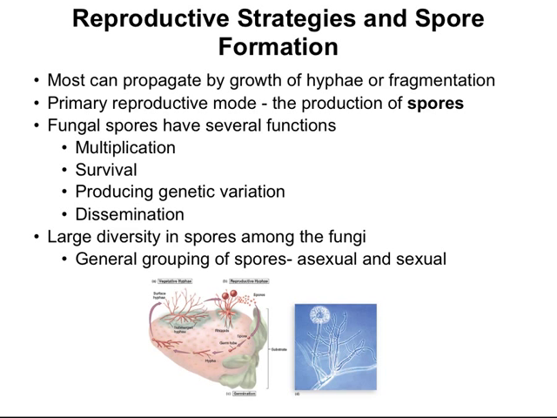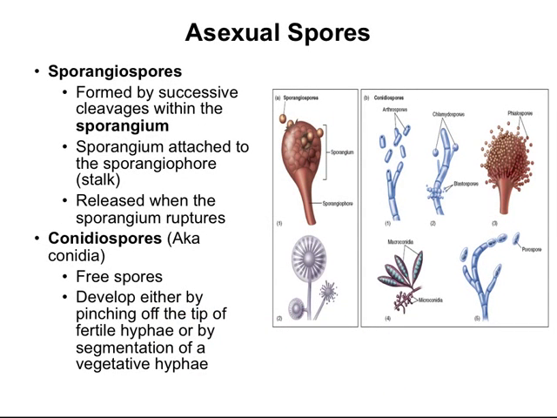There's a large diversity in the spores among fungi, but we can look at a general grouping of spores, first asexual and then sexual. Here are some asexual spores. They're known as sporangiospores. They're formed by successive cleavages within the sporangium. Here you can see the production of sporangiospores within the sporangium.